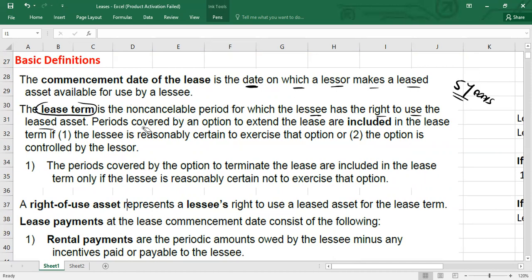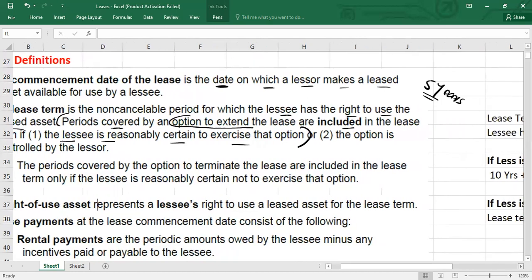For this non-cancelable period, we have another really important point because it is a bit complex. Sometimes the non-cancelable period is covered by an option to extend the lease, and this option period is included in the lease term if the lessee is reasonably certain to exercise that option. First I'm going to explain up to this. Let me tell you what point they're trying to explain here.